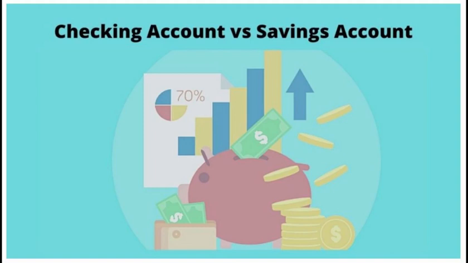The primary benefit of a checking account is to provide you with access to your money for everyday needs. Savings accounts, on the other hand, enable you to set aside money for longer-term goals. Savings accounts pay interest on balances. Checking accounts generally don't, and the ones that do tend to offer very low interest rates.